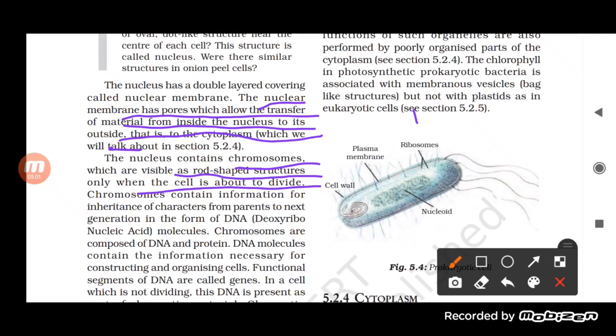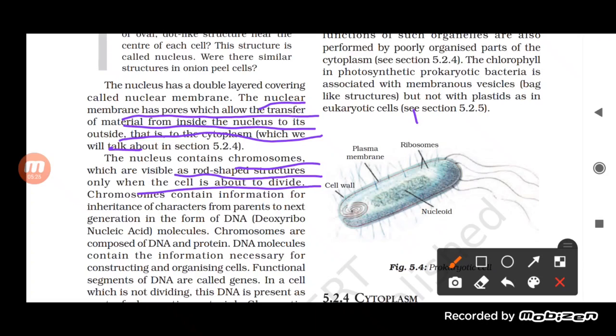The most important thing about a chromosome is that it contains information for inheritance of characters from parents to the next generation in the form of a DNA molecule, deoxyribonucleic acid. Basically, the chromosome is important. It is present in the nucleus. Why is the nucleus important?